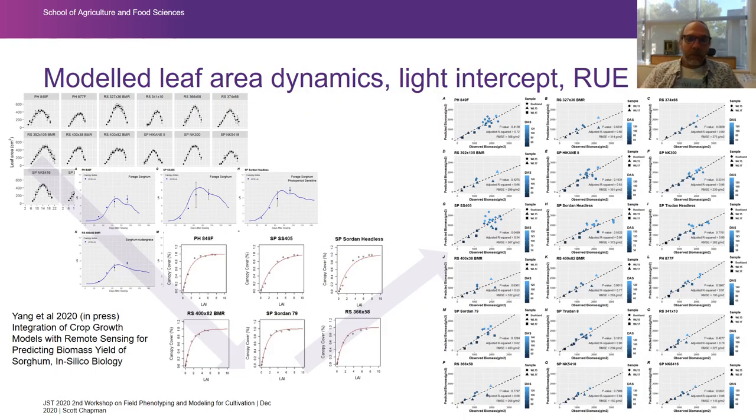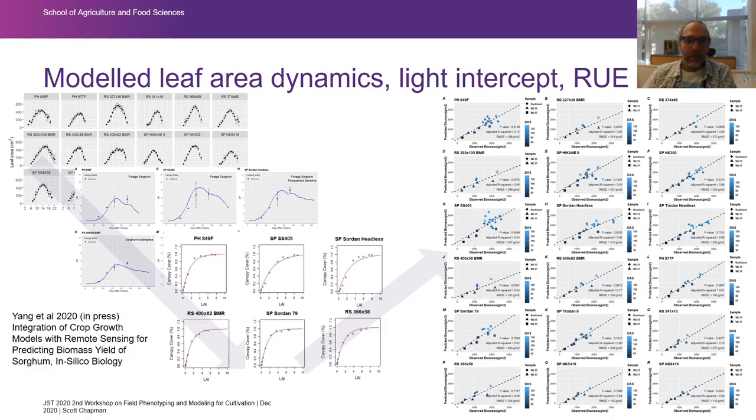So here are some recent results that are just in press that Kawei Yang at Purdue has put together, and in that paper that's about to come out in in silico Plants, we were able to fit these leaf area curves for 18 diverse genotypes of biomass sorghum. You can see we can model the patterns of leaf area index over time reasonably well.